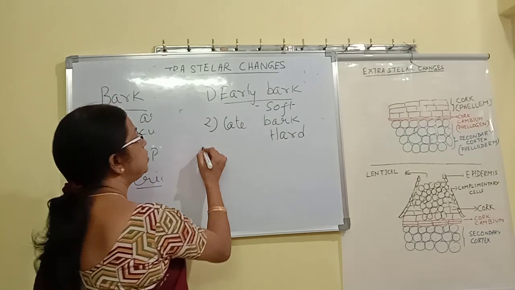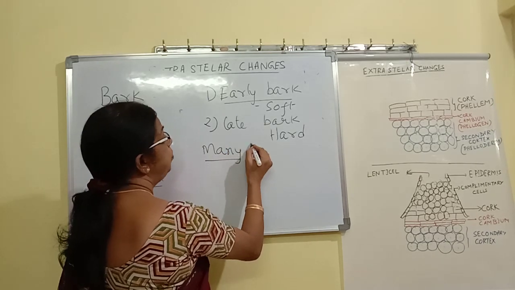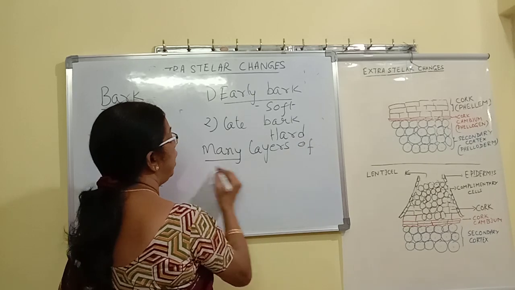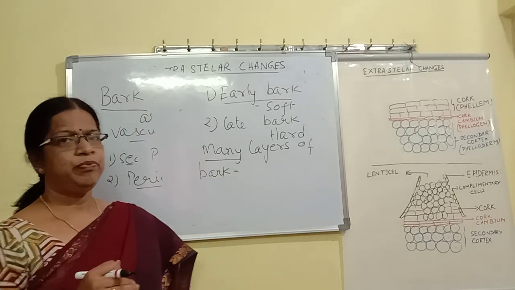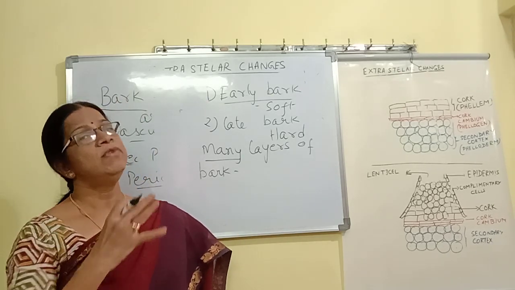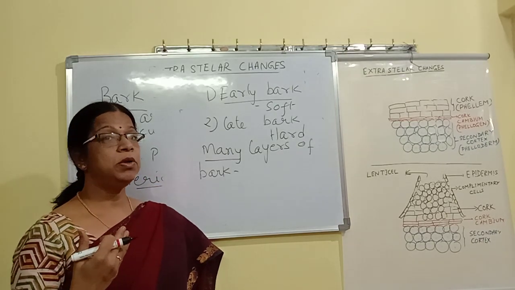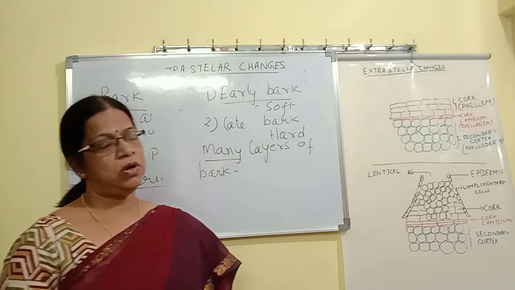When secondary growth is progressing, many layers of bark can be formed because many layers of cork cambium can also be formed.